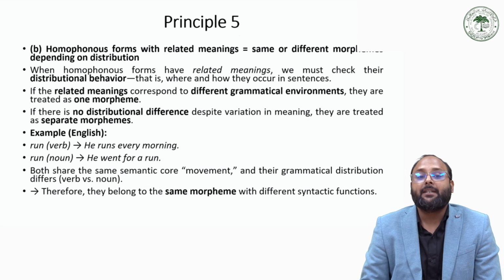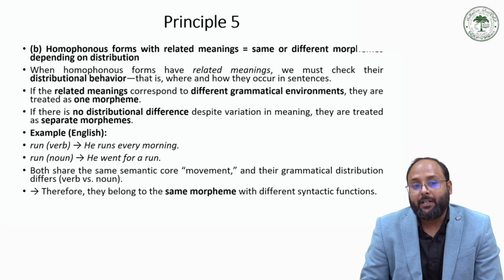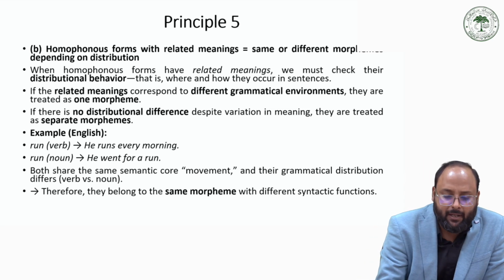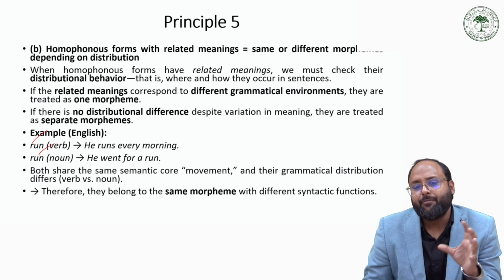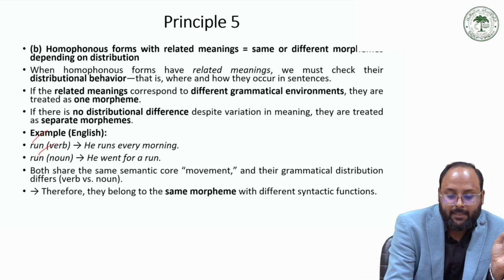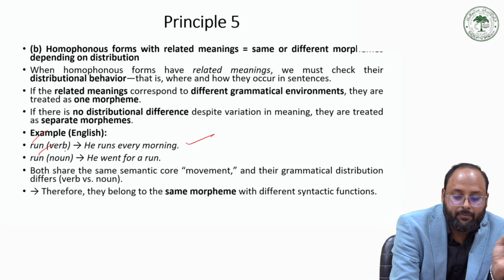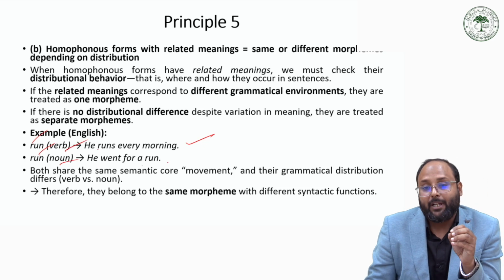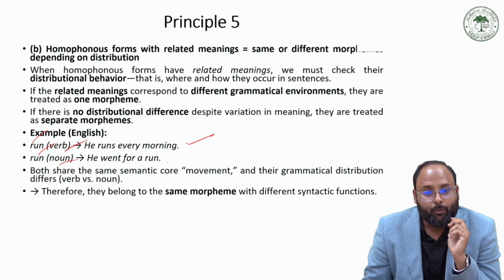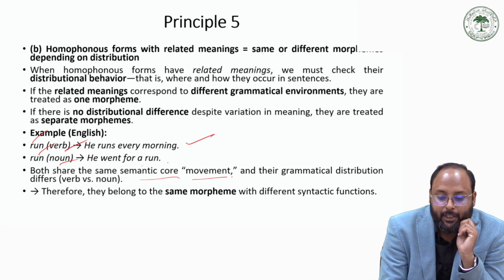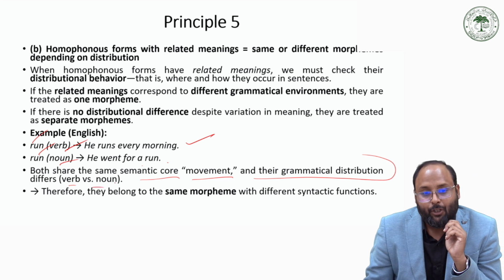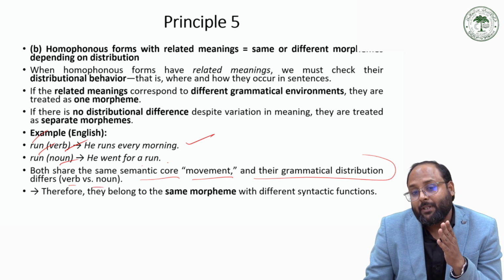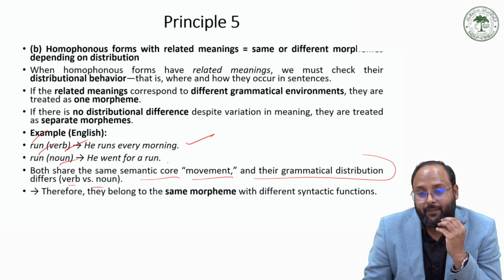And the other thing, on the basis of grammatical environment: even though they are the same form, like run and run, in one case, he runs every morning, it is a verb, and in he went for a run, it is a noun. So both share the same semantic core, that is the movement, and their grammatical distribution differs from verb to noun. So therefore they belong to the same morpheme with different syntactic function.